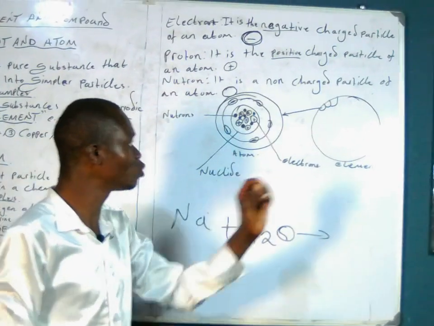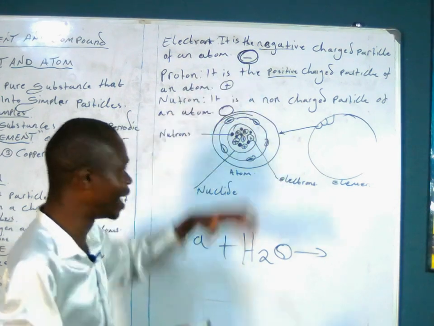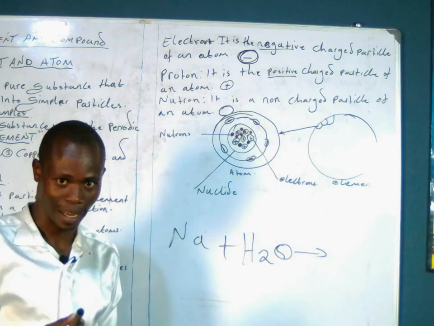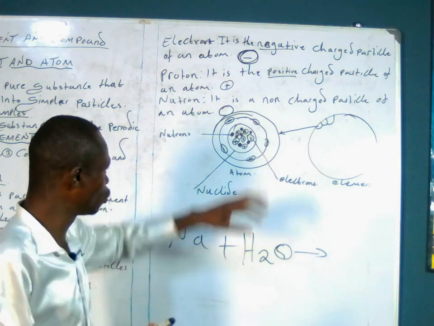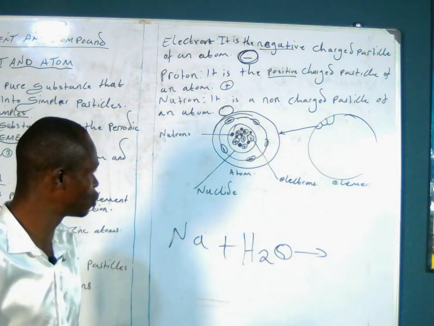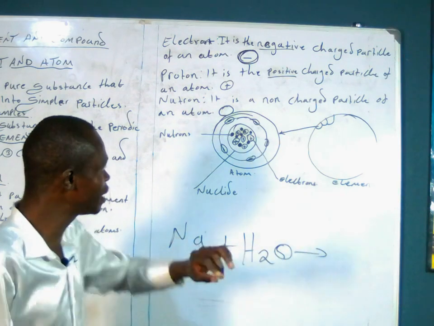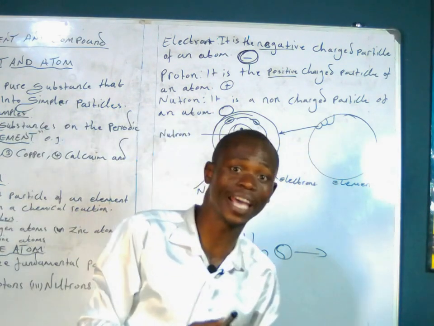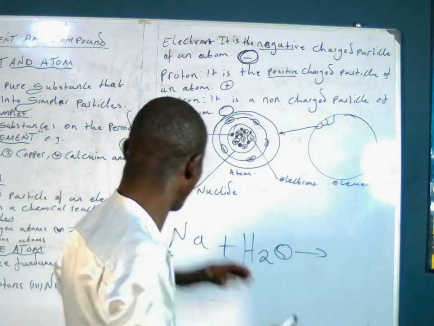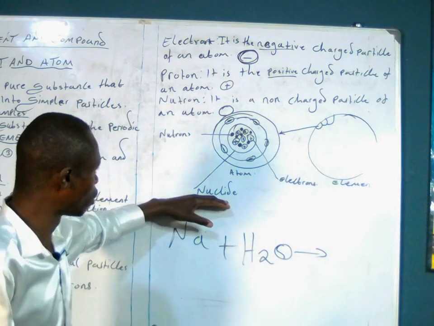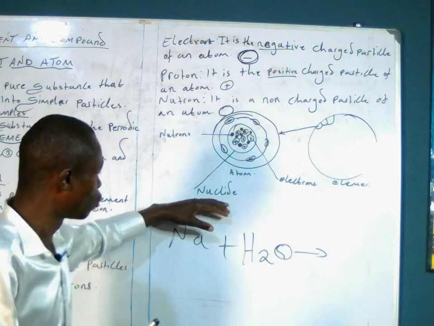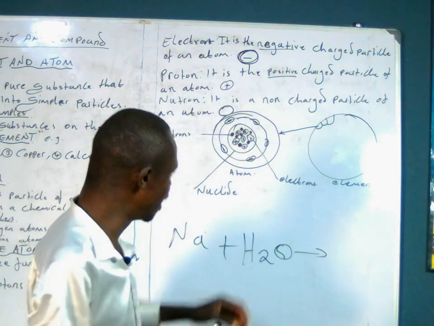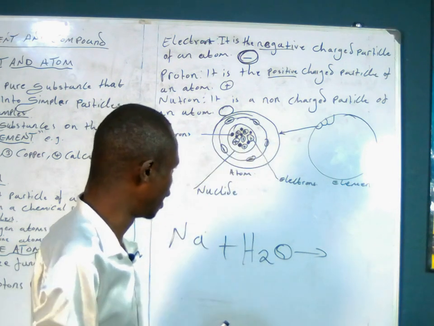Now if we pick one atom and enlarge it, this is how an atom will look, like the one I've drawn there. An atom has a central part, which is called a nucleus, or what we call a nucleid. Those are the two ways you can name the central part of an atom.